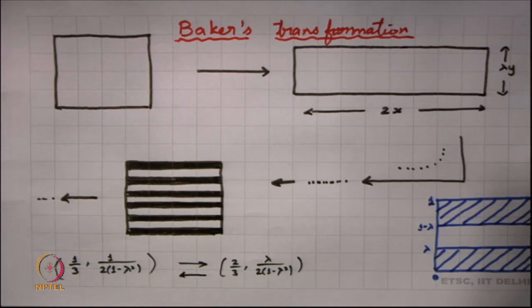So, we find that there is a periodic point of period 2, and in fact, it is not very difficult to see that this will have periodic points of all periods.